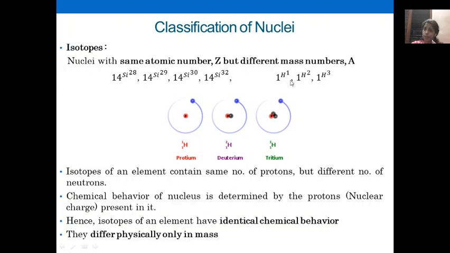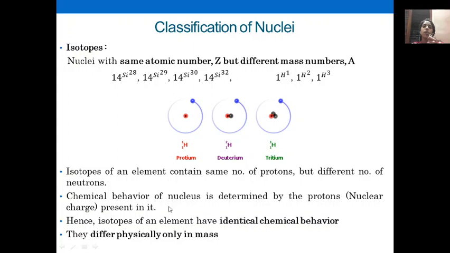And the number of protons and number of electrons of an atom is the same. So isotopes of an element contain the same number of protons because the atomic number is the same, but a different number of neutrons. And the chemical behavior of a nucleus is determined by the number of protons present in it.